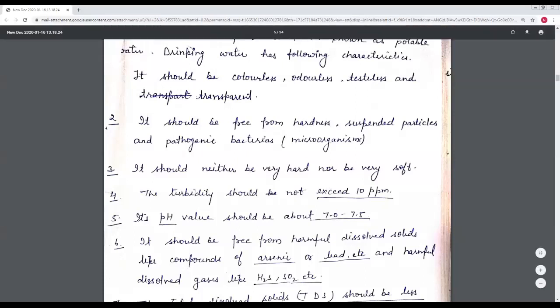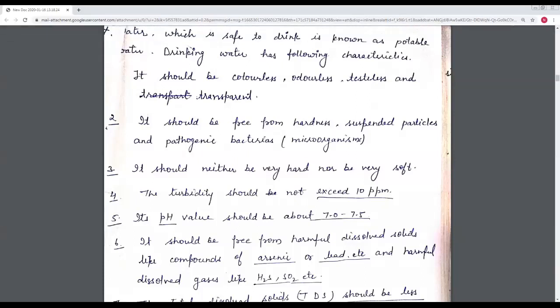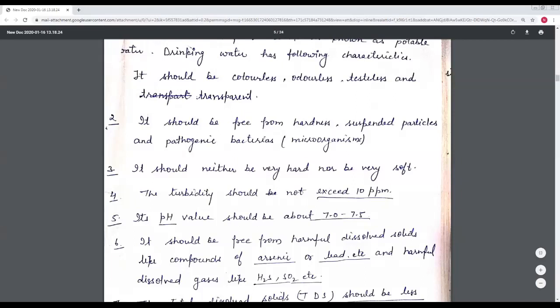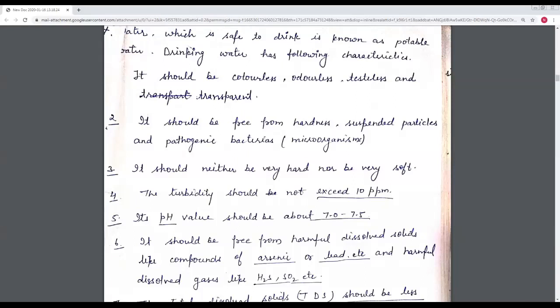Here are some basic or general characteristics of drinking or potable water. Drinking water and potable water are the same thing. First, it should be colorless. When we take water in a glass, we see how it should look. It should be transparent. If it is not transparent, then we can't allow it for drinking purposes. So it should be colorless, odorless, tasteless, and transparent.